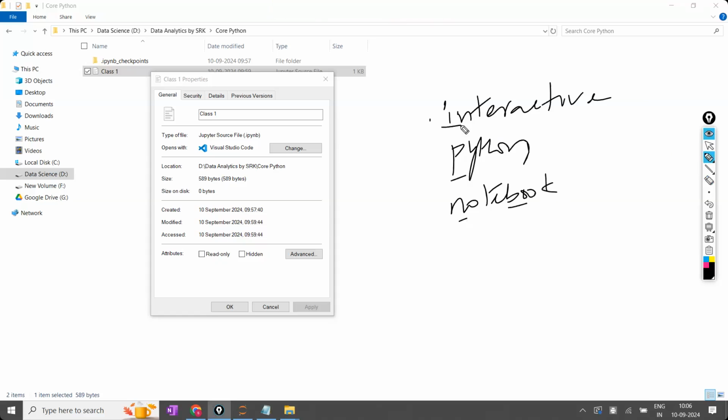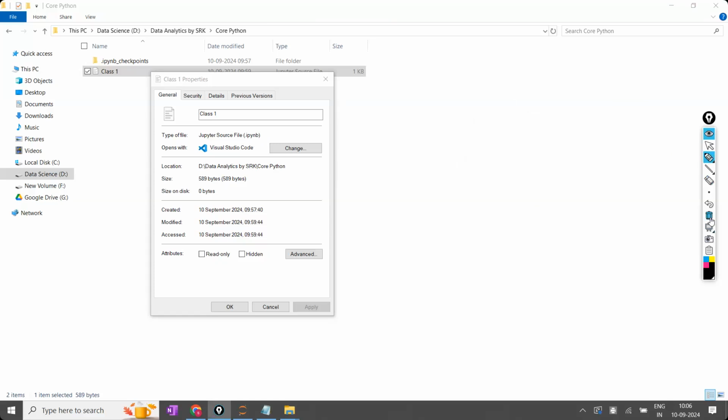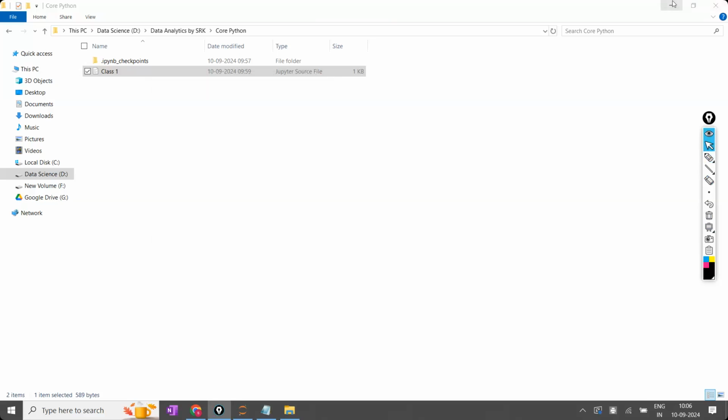IPYNB file. Now, can you open this IPYNB file directly? No, you cannot open it on your mobile phone. For example, if you are accessing Google Drive on your mobile phone and double click on the Jupyter notebook, it cannot open. Then what we have to do is open this Jupyter notebook only in the app.